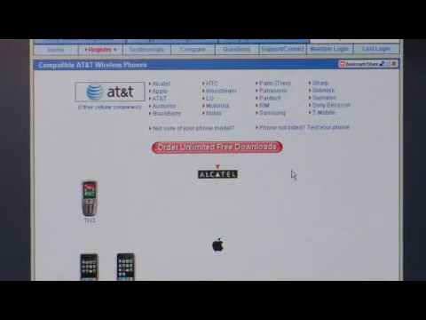Now these are free downloads, but they're not really free, and this is something you have to watch out for when you're looking for the ringtones. A lot of sites will give you as many downloads as you like, but you have to pay a monthly fee. It's usually a couple of dollars, maybe $5 at the most. It's entirely up to you.